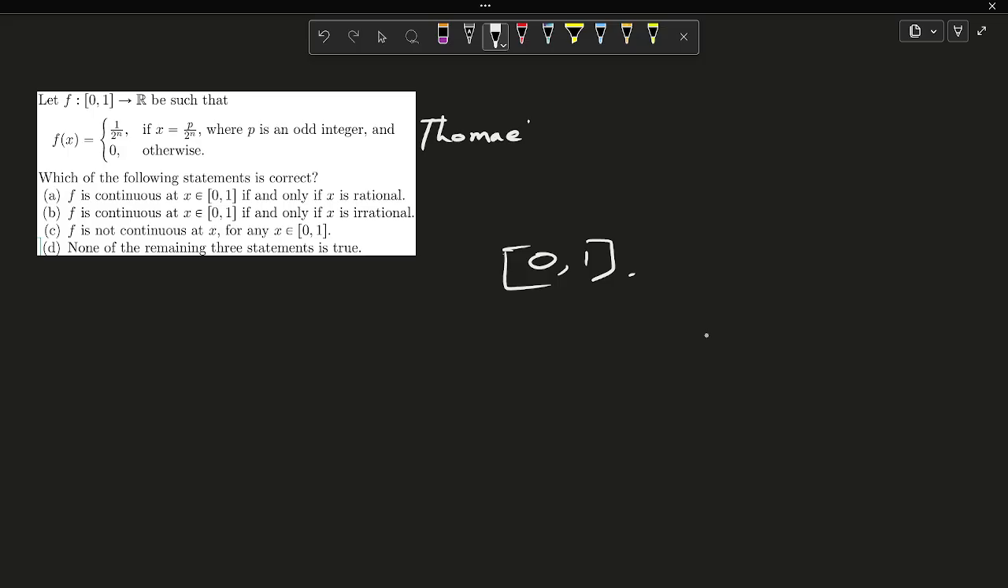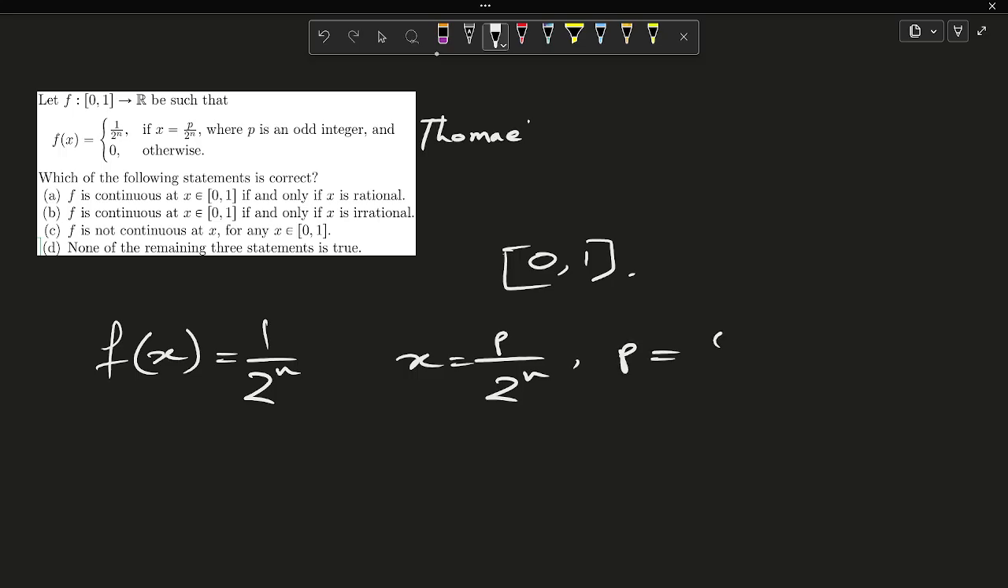Step 1: we are going to understand the function. The value f(x) equals 1 by 2 to the power n occurs only for x in the form p by 2 to the power n, where p looks like 2n plus 1 and n belongs to Z. These are the dyadic rationals with odd numerators. For all other x, irrational numbers and rationals not in the specified form, f(x) will be 0.